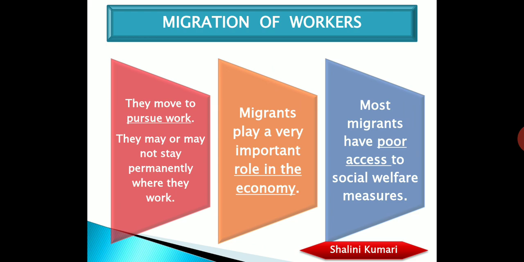For example, there are around 3.5 million people in Kerala who are not from Kerala and have come to Kerala for work. Just imagine, 3.5 million migrants are there. And suppose they go back to their home, how will the construction sector survive?